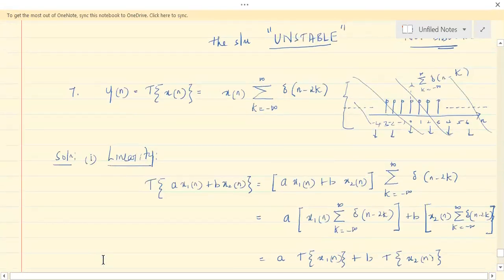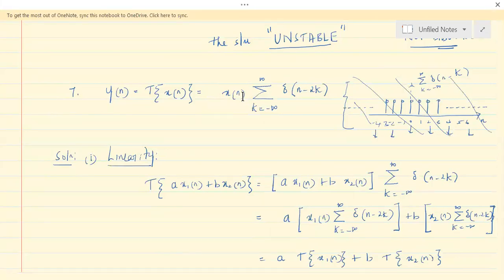Third one. Is it time invariant or variant? How can we say that? I've been telling you, if there is another function of n other than x of n, then it would vary with time. If x of n is the only function of n, then it is time invariant. Since there is another function of n, we can say this.